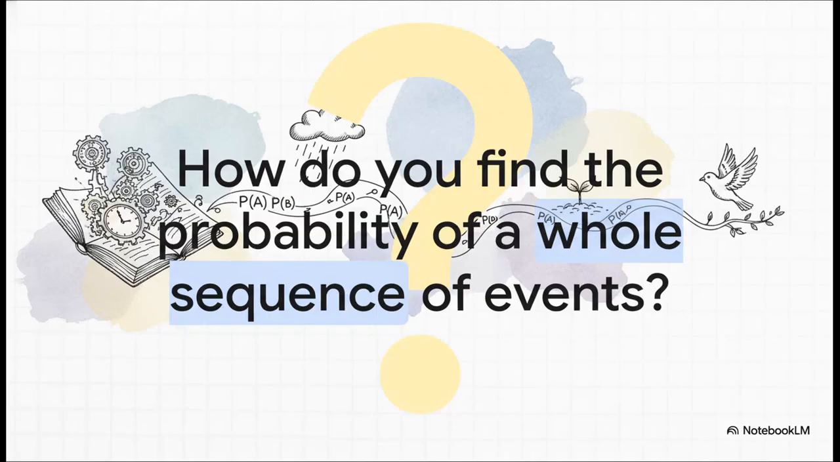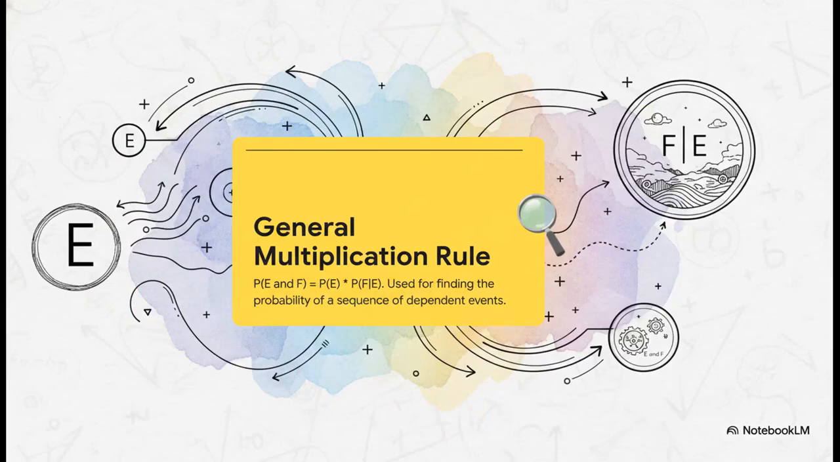Okay, so we've got a handle on finding probabilities after a condition is met. But what if you want to find the probability of a whole story playing out? Of 2 events happening one after the other, especially when that first event changes the odds for the second one. For that, we use something called the general multiplication rule. And hey, if this formula looks a little familiar, it should. It's just our conditional probability formula, but rearranged. We just did a little algebra.